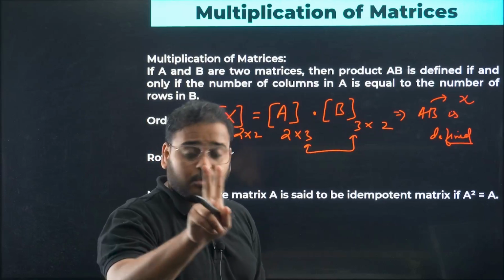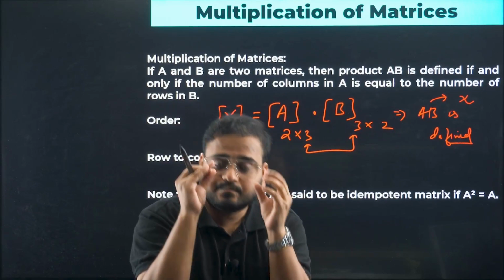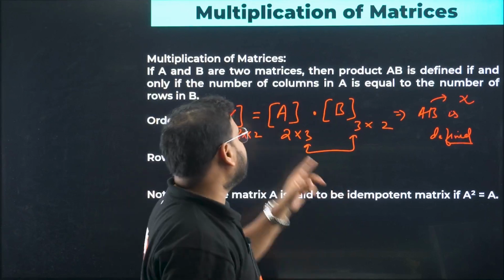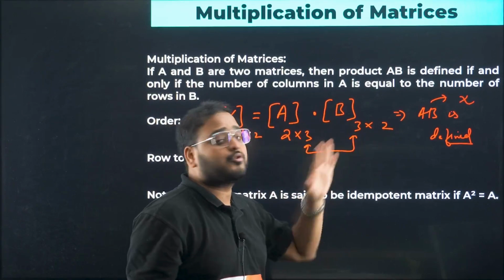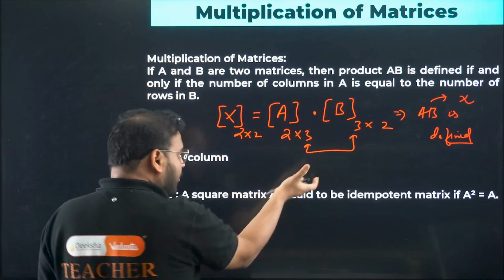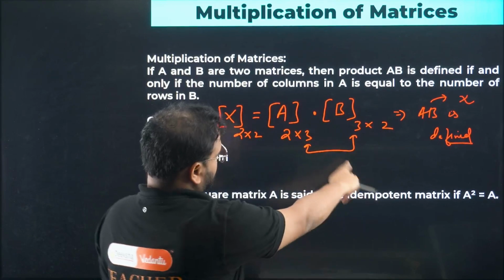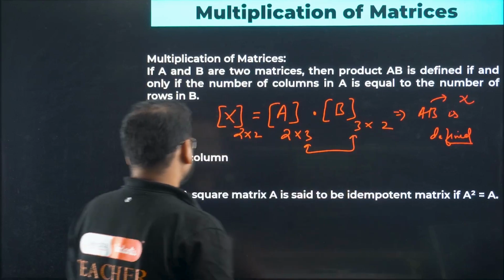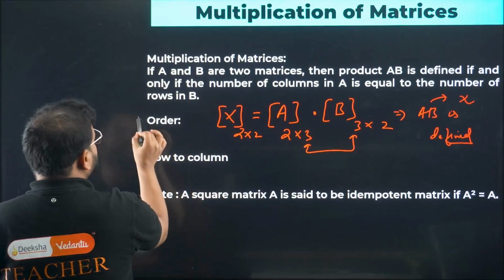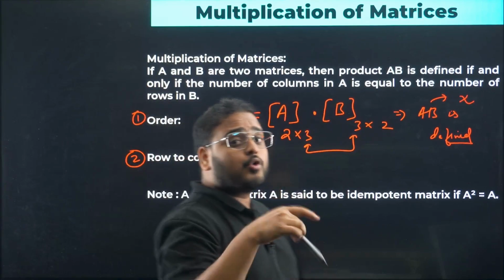So two things I've told you over here. To say that the multiplication is defined, we need the number of columns over here and the number of rows here to be equal. The second thing is that the order of the output will be the number of rows from the first one and the number of columns from the second one. Clear. Second thing is the multiplication is done always from row to column.